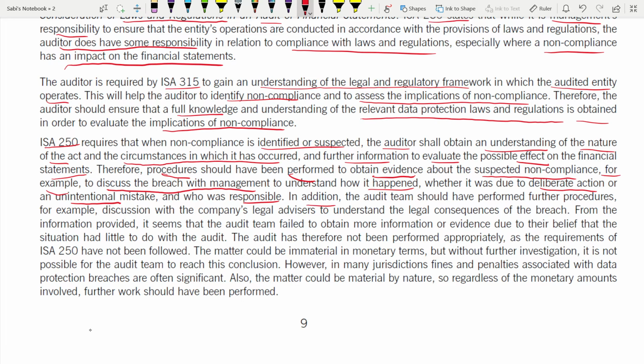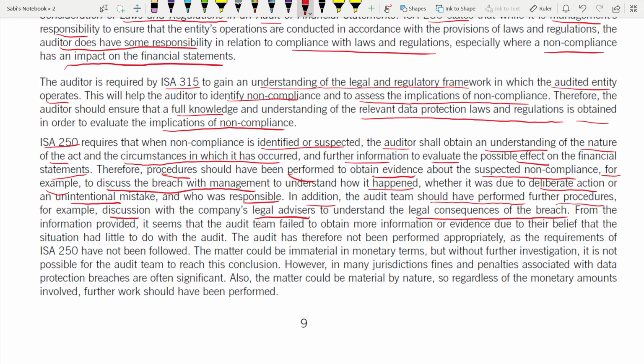In addition, what can they do? The audit team should have performed further procedures. Why? You are giving now an example. Rather than just saying follow procedure, you are exactly telling what procedure through an example. So make sure that when you are answering, you also apply this technique. You give answers with examples. Further procedures like what? Like you discuss with the company's legal advisor, like lawyers and all, so that you can understand what are the legal consequences of that breach.